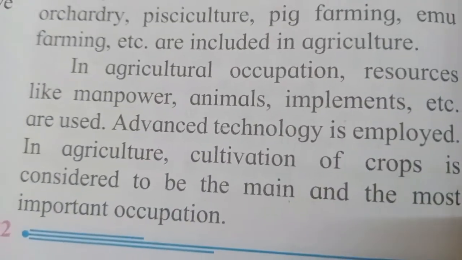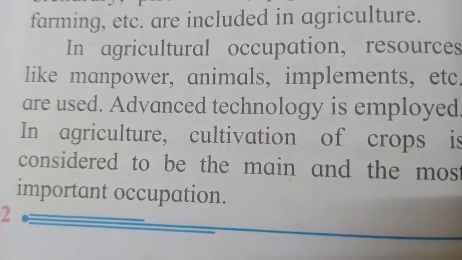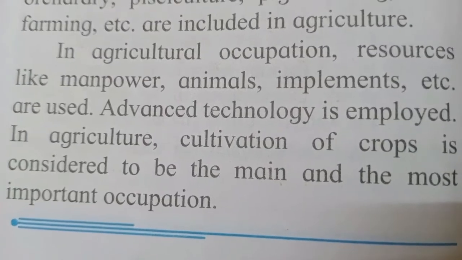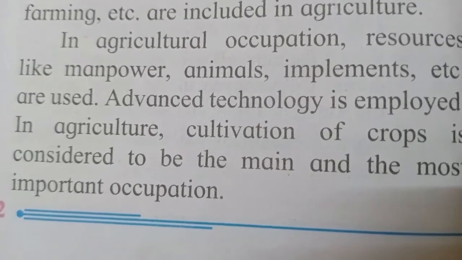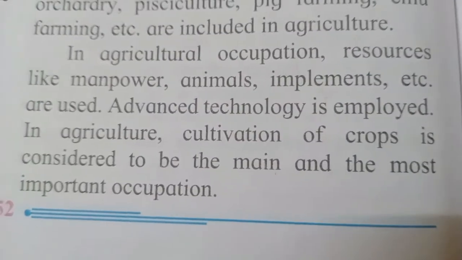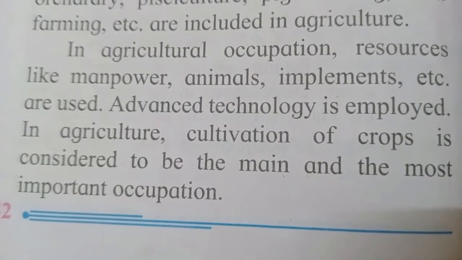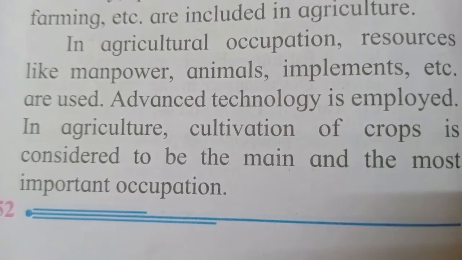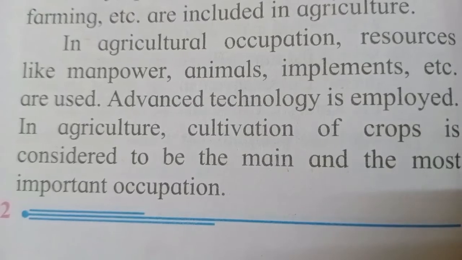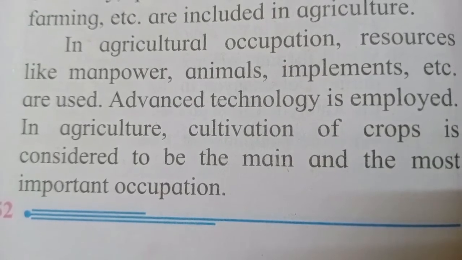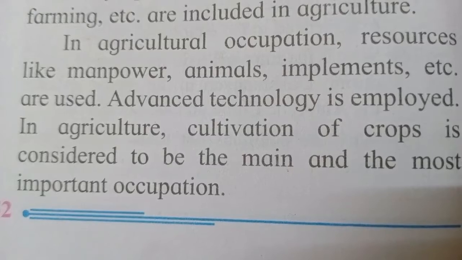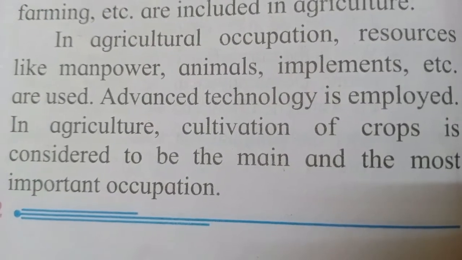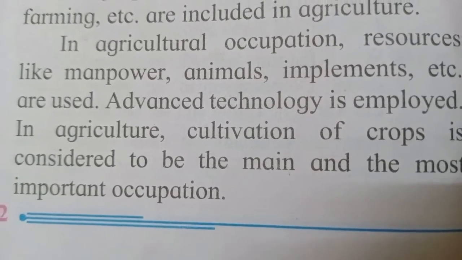In agricultural occupation, resources like manpower, animals, implements, etc. are used. So in agricultural activity, resources like manpower are required. Human beings need to go and do the work in the farmland. Animals are also required. As we know, in some village areas people are still using animals for ploughing or for certain other things in the farmland.